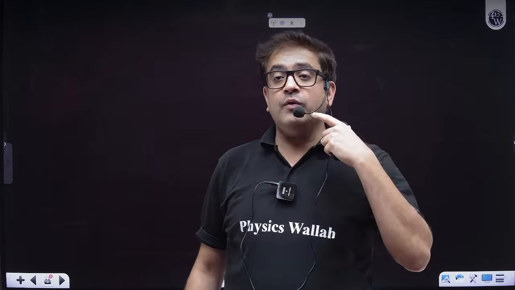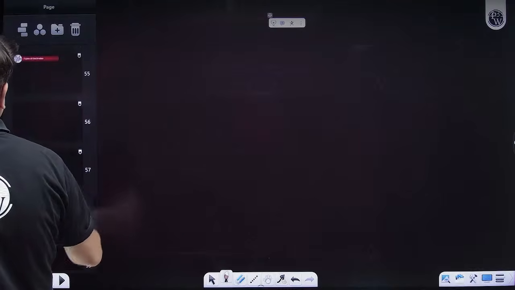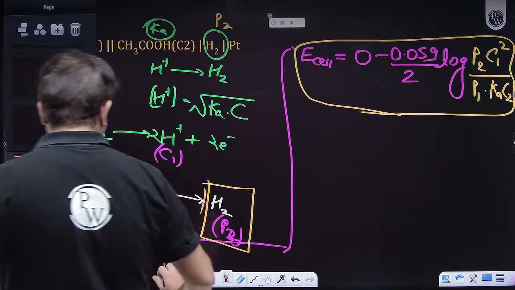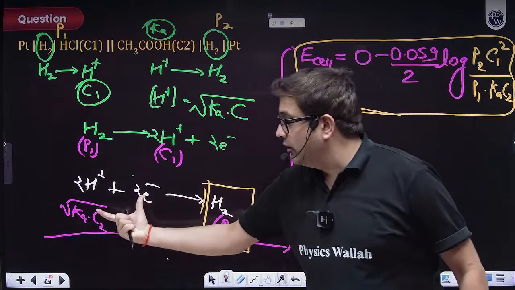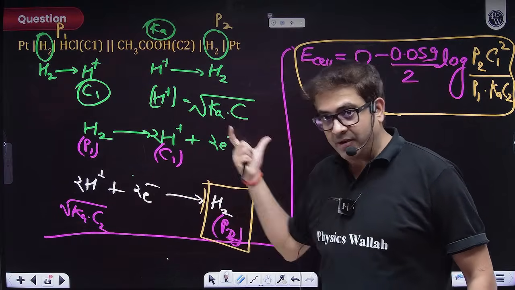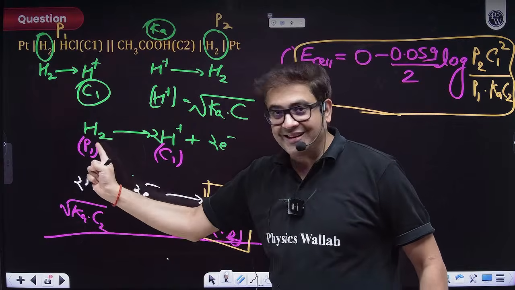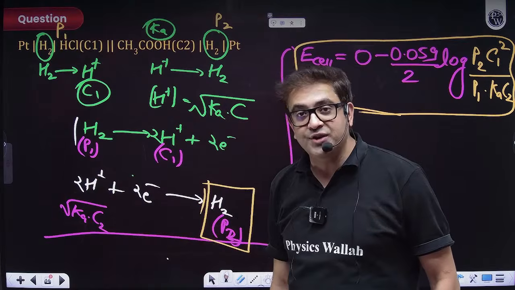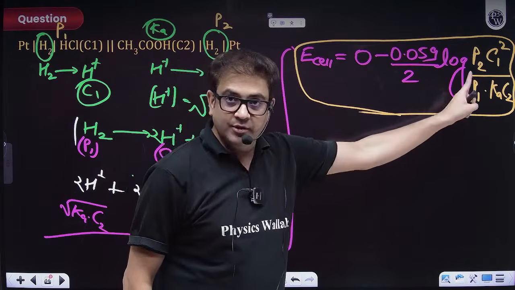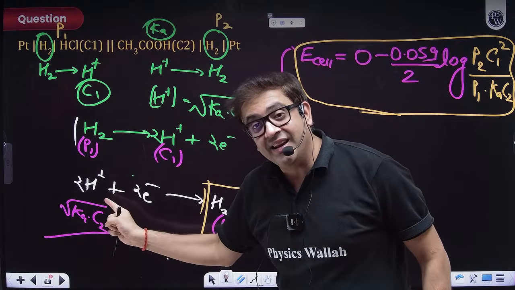Sir, I didn't understand the square root part. Okay, let me give you that, beta. See, beta, how will you write Q? Concentration of product upon reactant. For gases, I'll be writing pressure. So pressure P1, with stoichiometric coefficient of hydrogen 1, so P1 raised to the power 1. Now the concentration of H plus ion raised to the power 2.